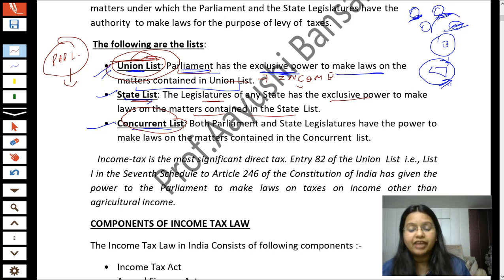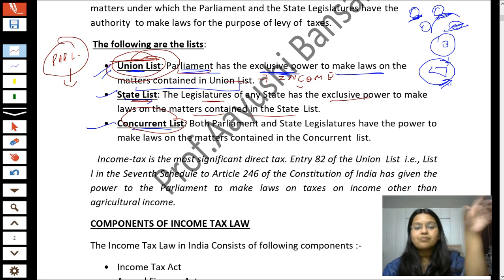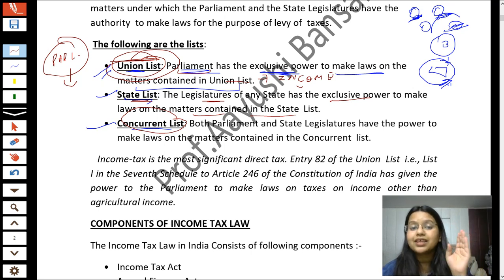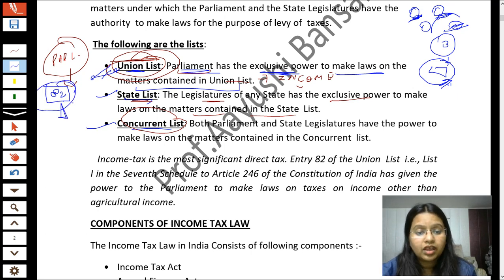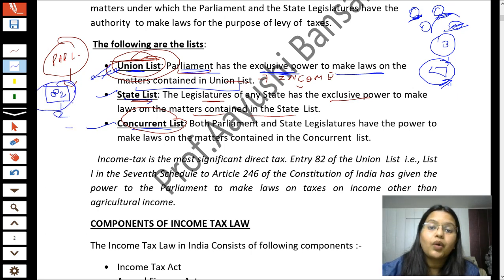Now, a very very important question for your examination. Income tax comes under which list? So income tax comes under the union list. In fact students, in this union list, there is entry number 82, which contains income tax.